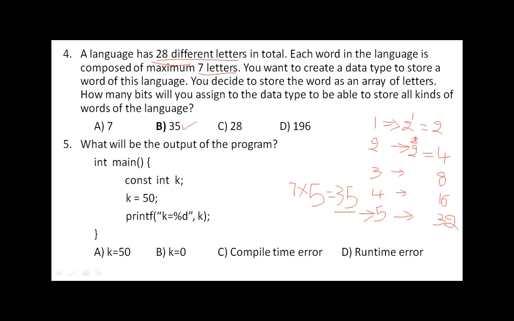When he asks how many bytes will you assign, then 7 letters means, if you consider each letter as 1 byte, then 7 bytes you can take in such a case. So there are 2 ways of asking this question. If it asks how many bits you require for 7 bytes, you can say 35 bits I require for this. Is it okay?